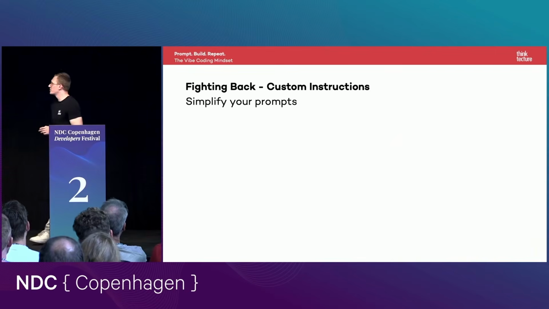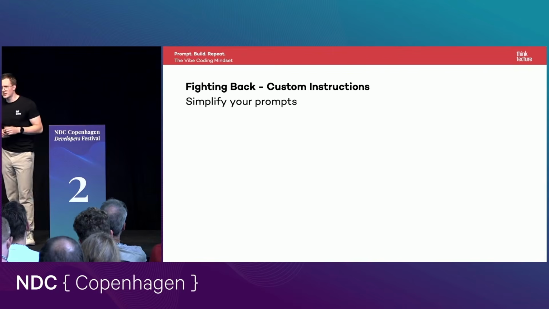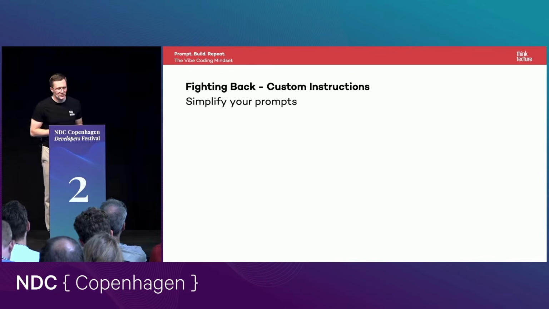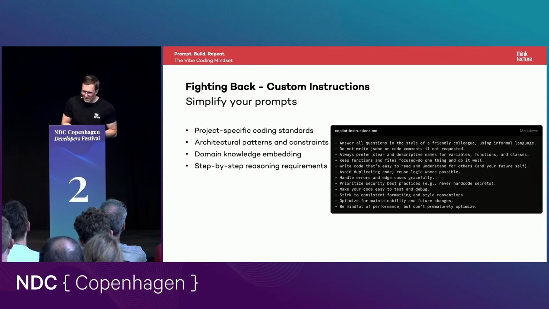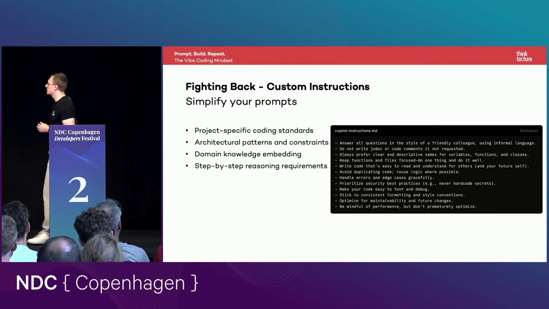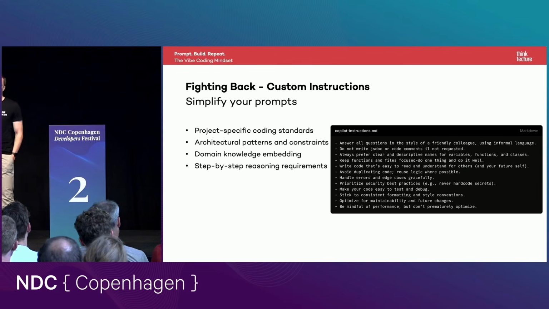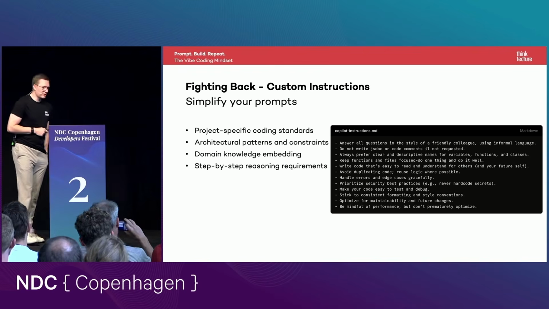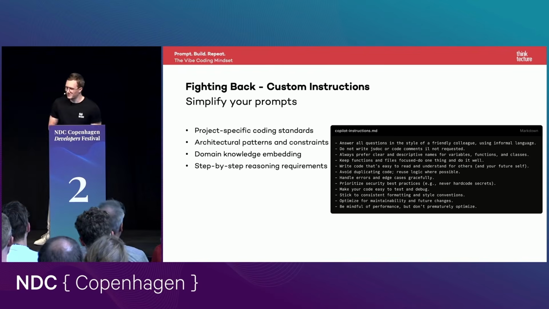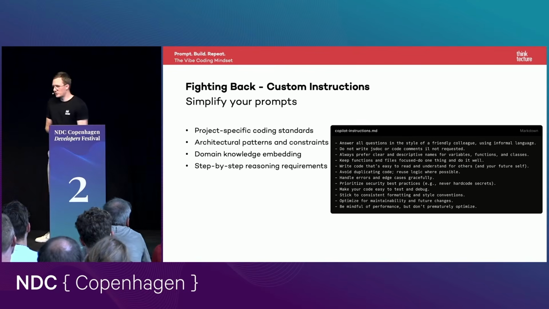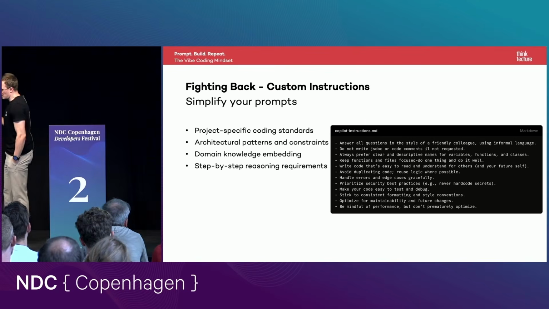The first solution is really simple, and it's called custom instructions. Those custom instructions help you to simplify your prompts. You can see here on this screenshot on the right side one custom instruction file, in this case for GitHub Copilot. Those files are just plain text markdown files, as you see, ending with .md. In those instruction files, you can specify multiple things.